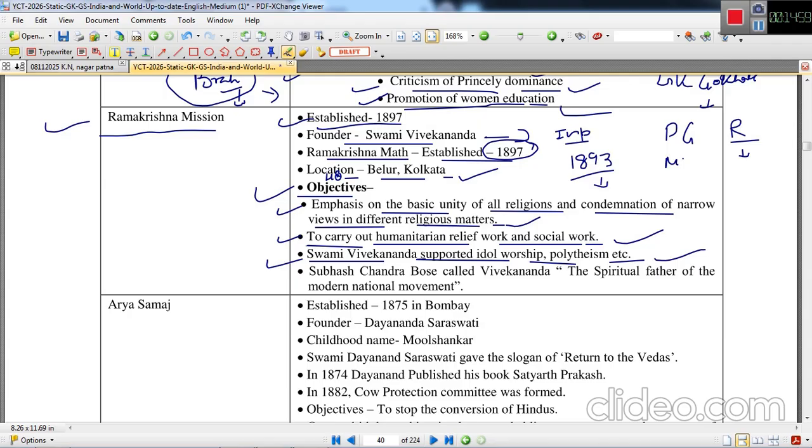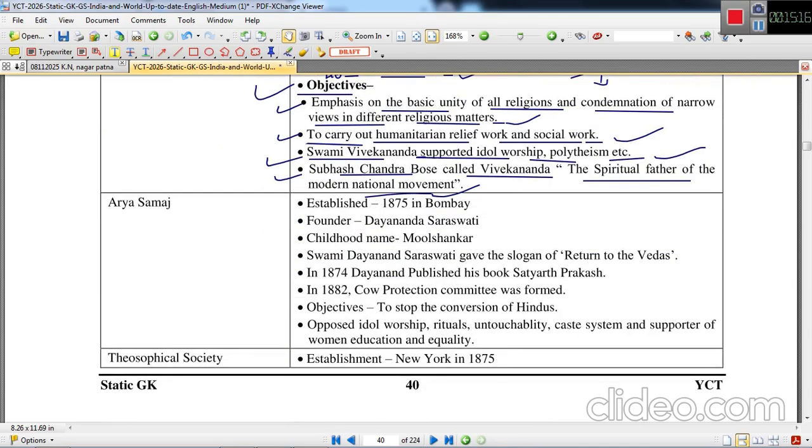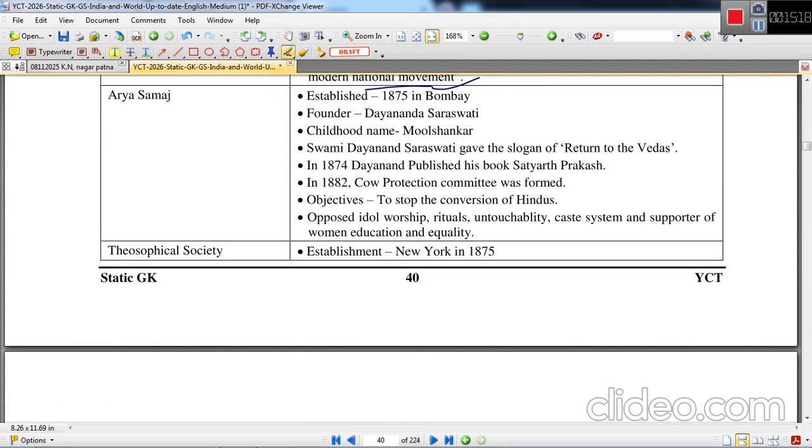He supported idol worship and polytheism. Subhash Chandra Bose called Vivekananda the spiritual father of the modern national movement, but he died unfortunately at a very tender age.